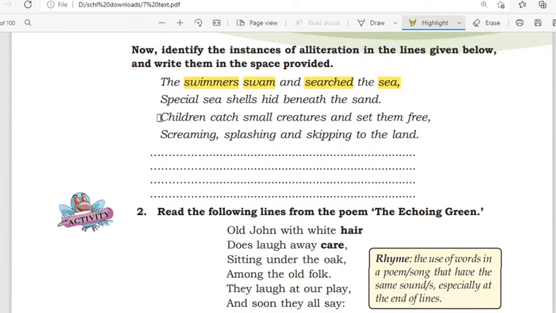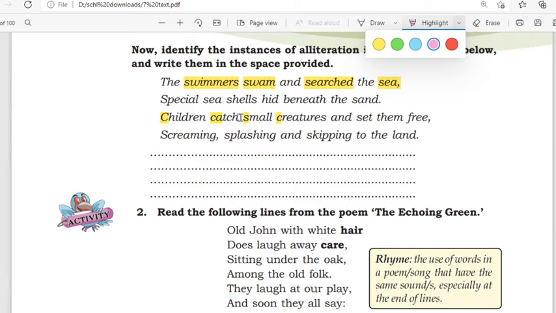Here we can see C is repeated in the third line, C, C, C. Okay, it's an example of alliteration. Similarly, S is repeated, S, S, S, S. Okay, this is also repeated here.